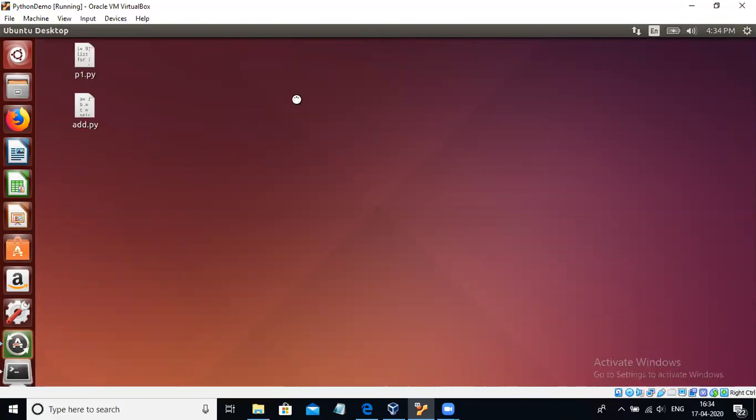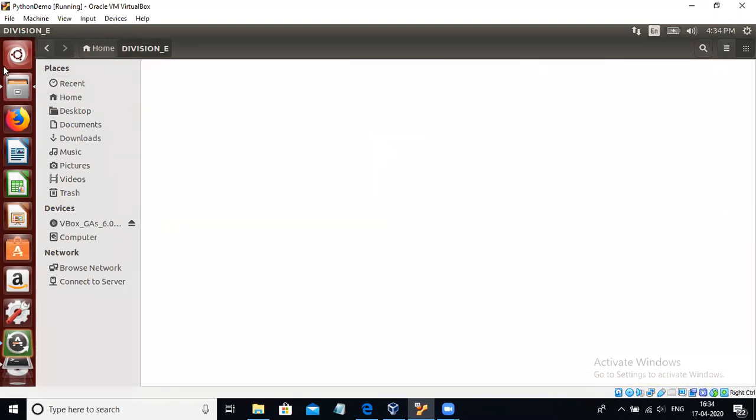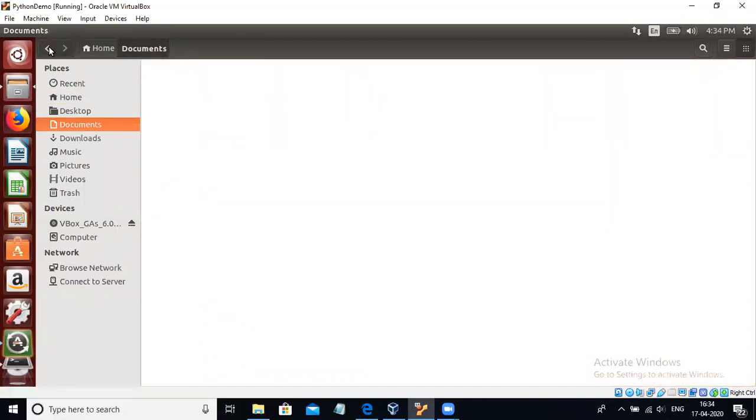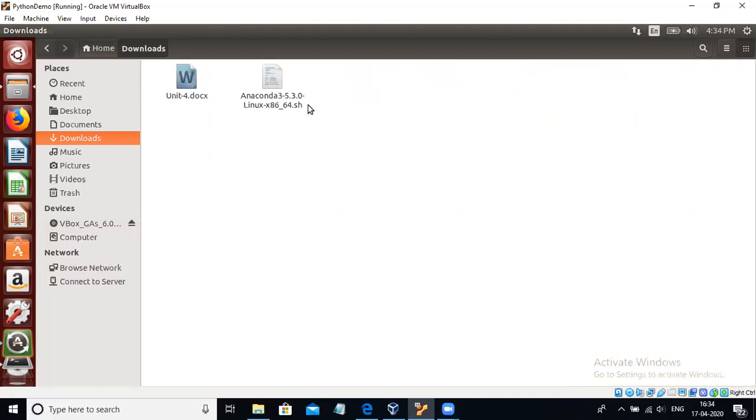In case of Ubuntu, if you click on Home, Home is one directory. Inside Home, there are other subdirectories. Home is a root directory, and inside it, Anaconda3 is a subdirectory inside the home directory. Desktop is also one directory. Division is also one directory, inside that there is nothing. In Documents there is also nothing. In Downloads, inside directories we keep the files, right? So these are the files.